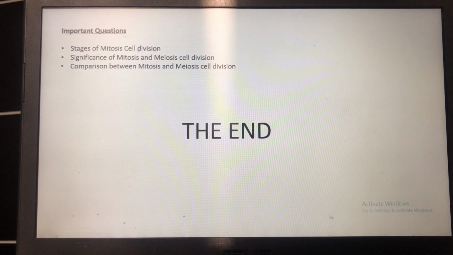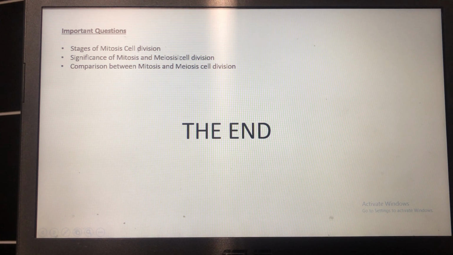Okay, so that's all from this chapter you had to know. Here I have collected some of the important questions that you can practice from this chapter. These are the stages of mitosis cell division. The figures and the identifying features of the stages of mitosis cell division are very important. You need to practice it as much as you can so that you can identify a stage without even a moment of hesitation. Later you need to practice the significance of mitosis and meiosis cell division.